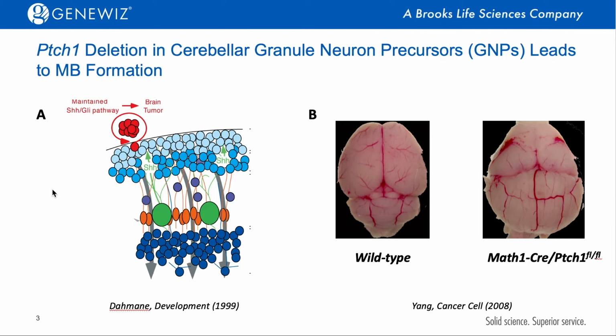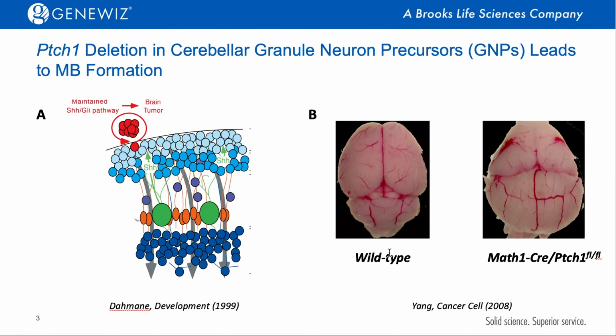Cerebellar granule neuron precursors, or GNPs, represent a very unique population of neural progenitors. After birth, those GNPs reside on the surface of the cerebellum. Over there, they proliferate extensively, which is supported by the hedgehog pathway. After mitosis, those GNPs migrate inwards to start their differentiation. As I said, their proliferation is supported by the hedgehog pathway. Overactivation of the hedgehog pathway can cause medulloblastoma formation.